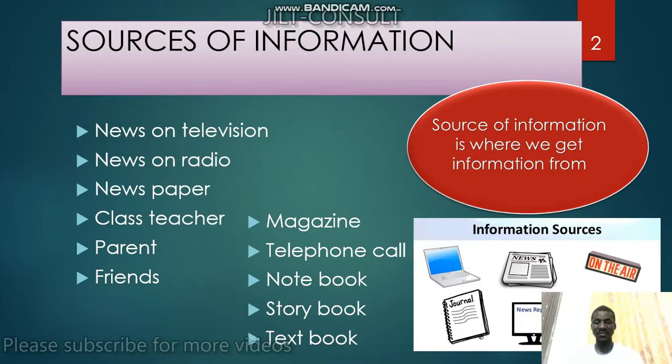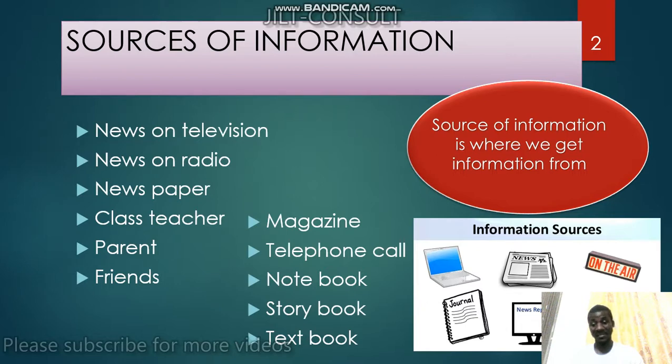These are some of the sources of information. We have more, but we are limited to this for now, so that you can memorize them well and know them. When I ask you to write sources of information for me, you should be able to write it nicely like this: news on television, news on radio, newspaper, class teacher.